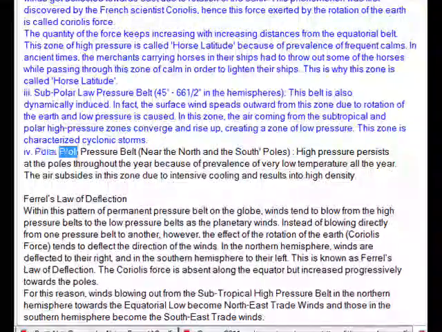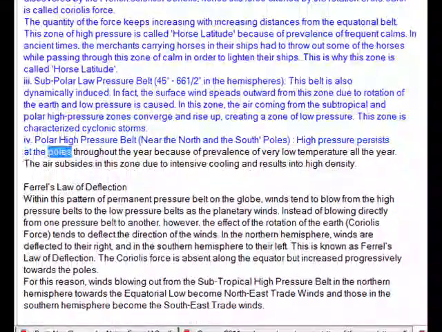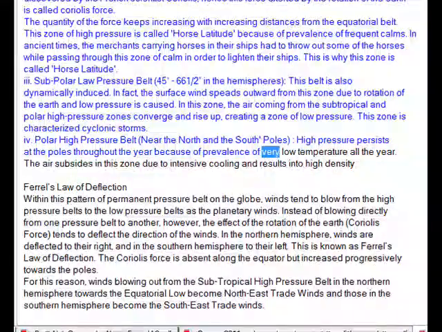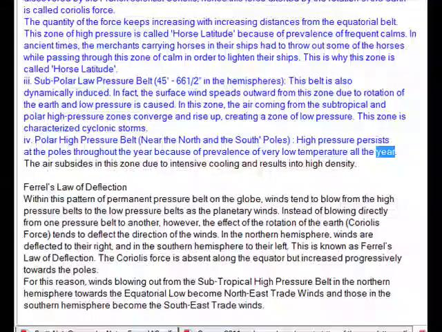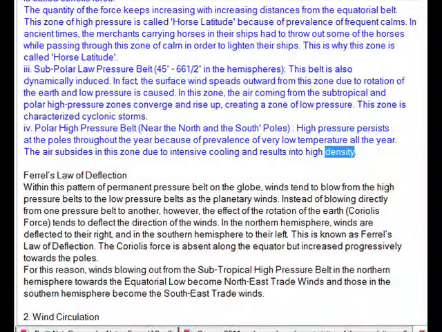IV. Polar high pressure belt, near the north and the south poles. High pressure persists at the poles throughout the year because of the prevalence of very low temperature all the year. The air subsides in this zone due to intensive cooling and results in high density.